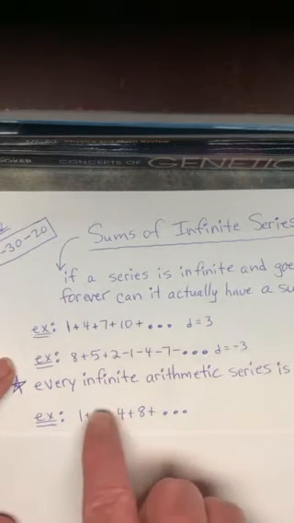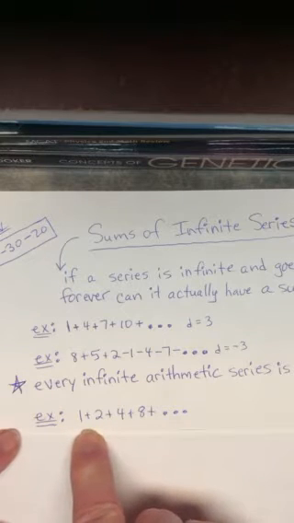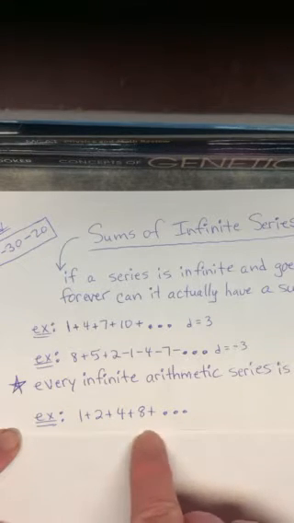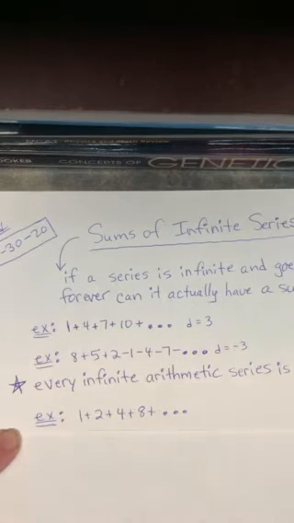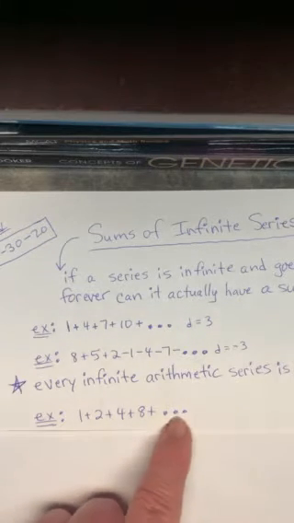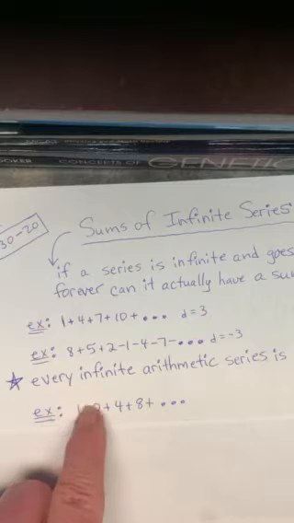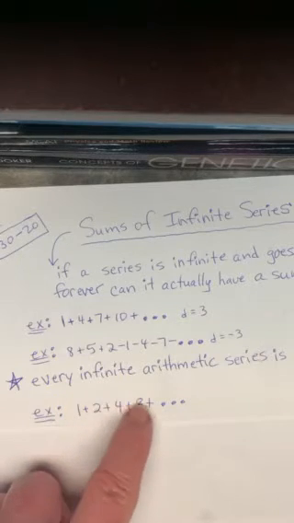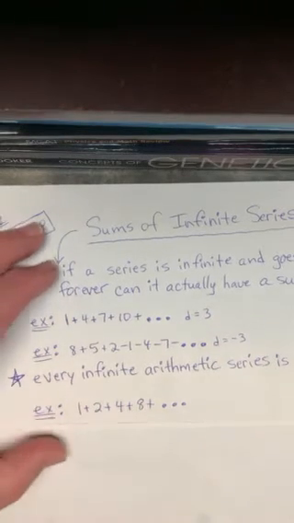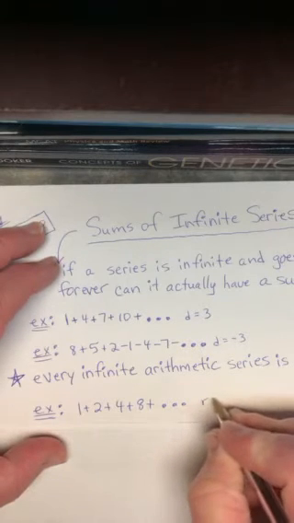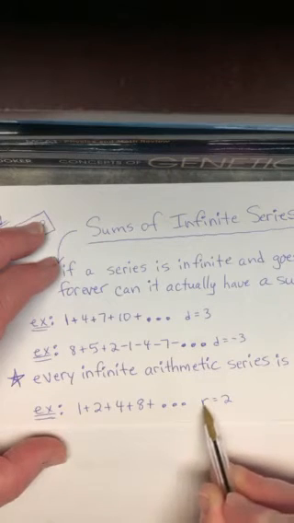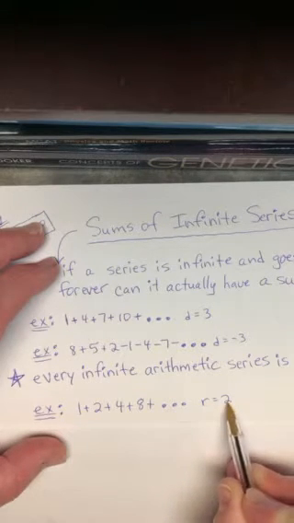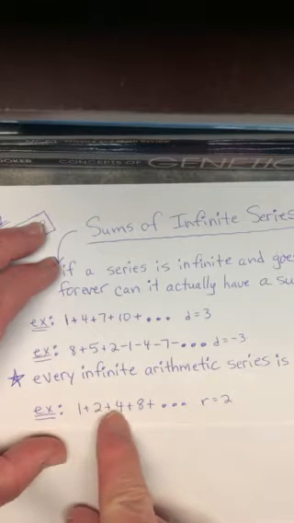What if my example said, okay, this is the next one on your paper, 1 plus 2 plus 4 plus 8 plus ... Now, careful. Look at that, and if you were describing that to someone, what would you call it? It's an infinite series. Now, aren't I just doing 1 times 2 is 2, 2 times 2 is 4, 4 times 2 is... This is a geometric series whose ratio is 2. Agreed? And notice when that ratio is a number bigger than 1, the numbers keep getting bigger and bigger.